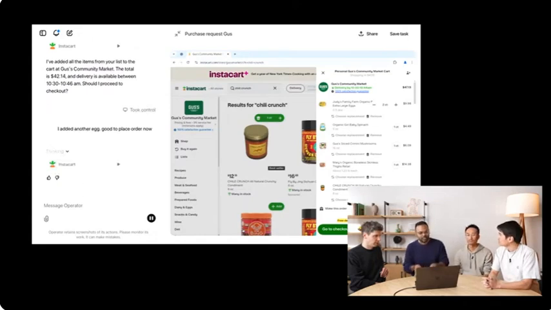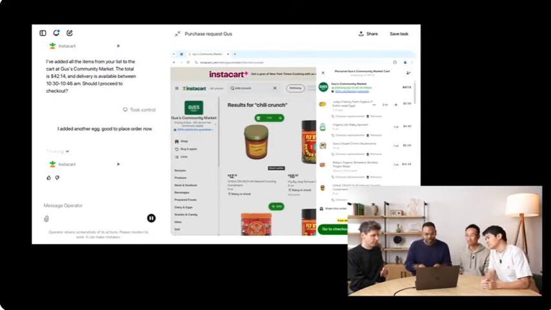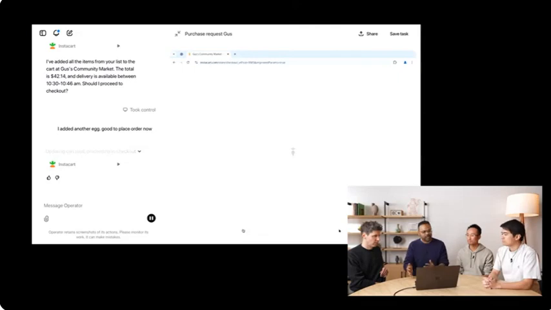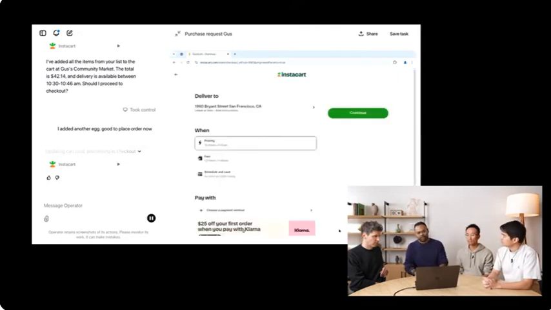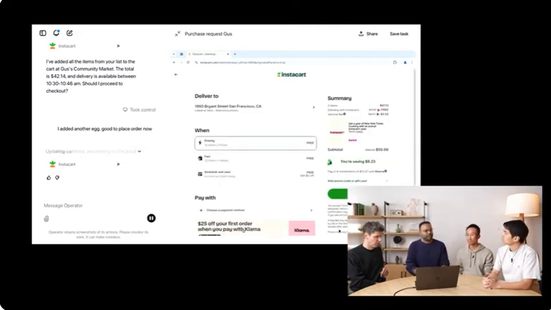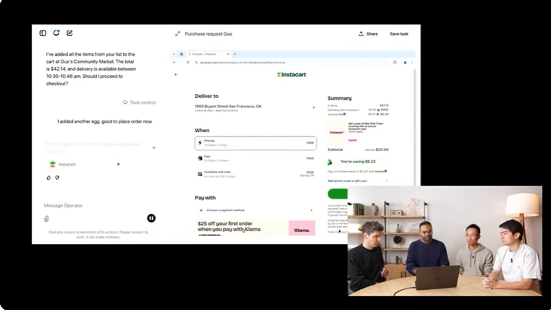You'll notice that I'm logged into Instacart here. I did it before the demo, or it has been logged in for a while now. And it's, again, very much like your local browser. When you log into Instacart, until the cookies are cleared, you stay logged in. And we have really good controls. You can go in settings and control and remove at any point in time. So let's see.